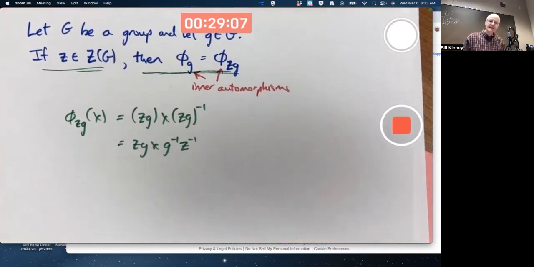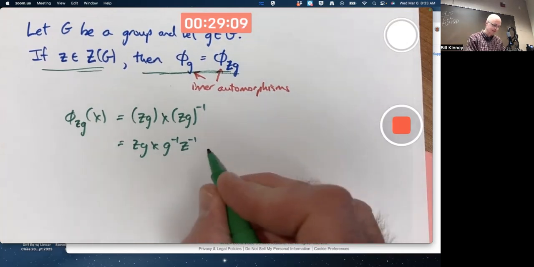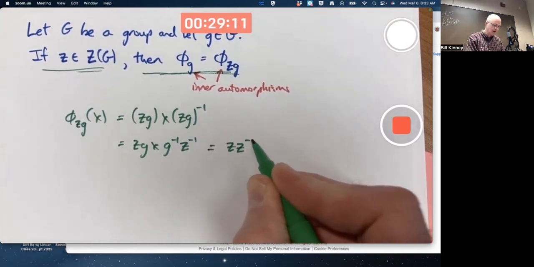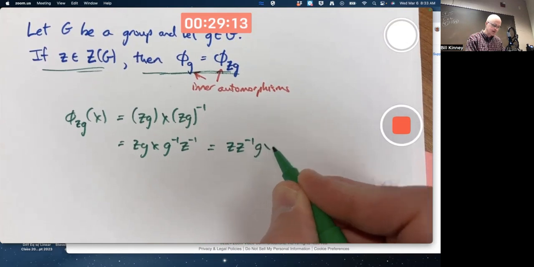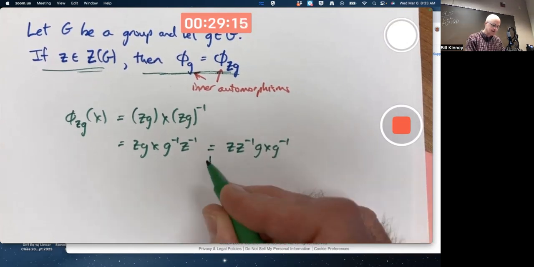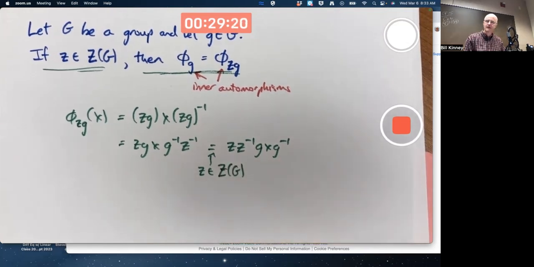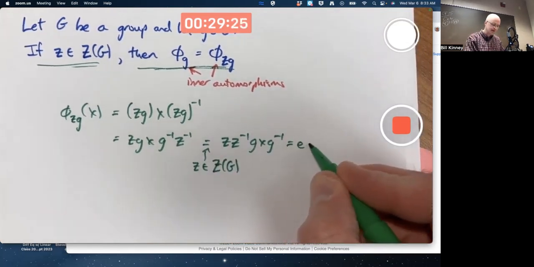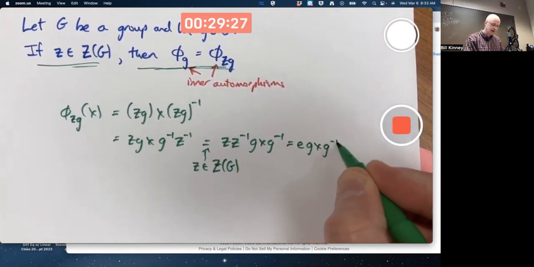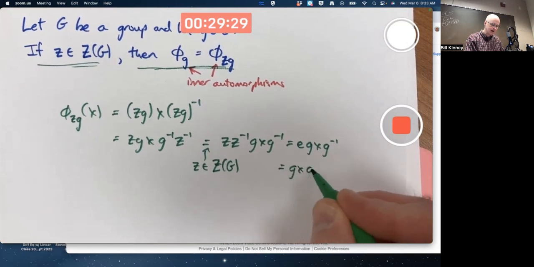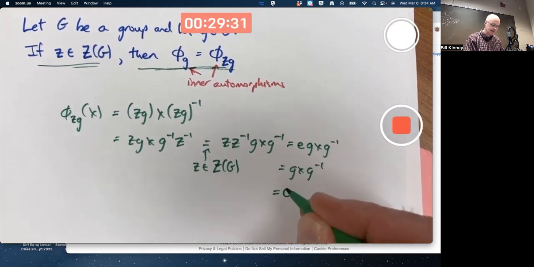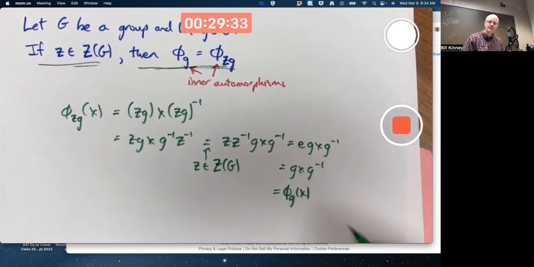But then because Z is in the center, I can rearrange. I can bring the Z inverse over to the front. Since Z is in the center, it commutes with everything. And Z times Z inverse is e, and e times anything is that anything. And we are effectively done. That's the same as phi sub g of X.